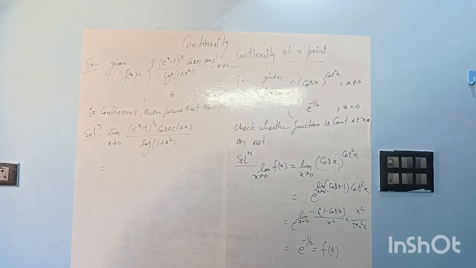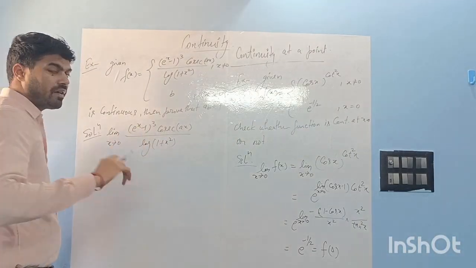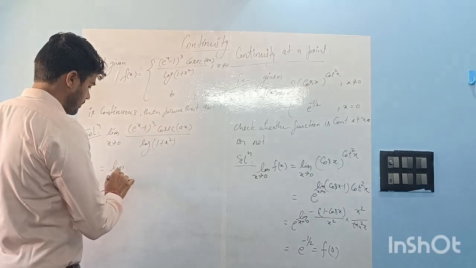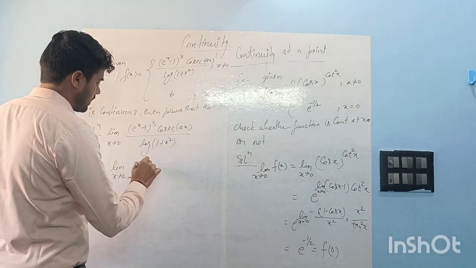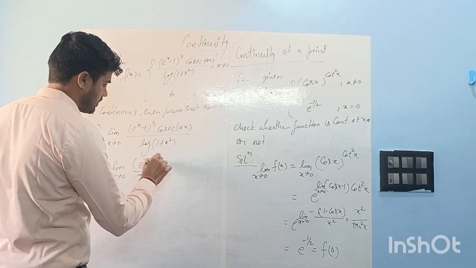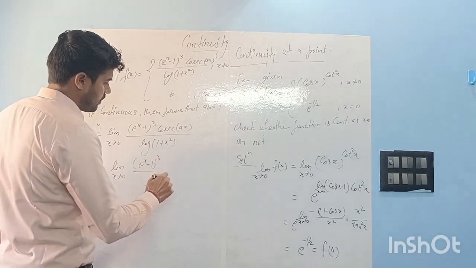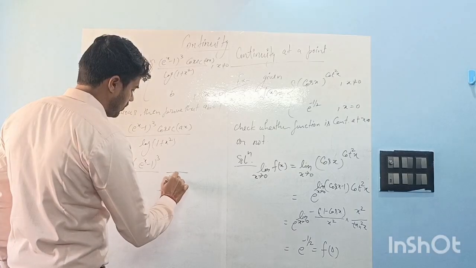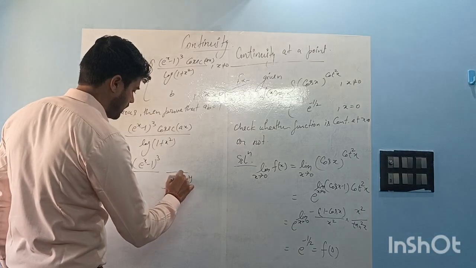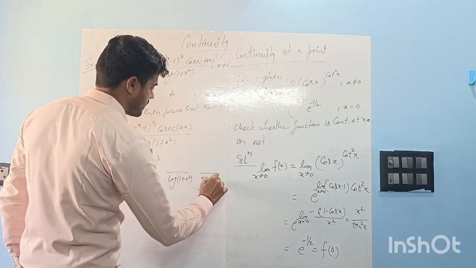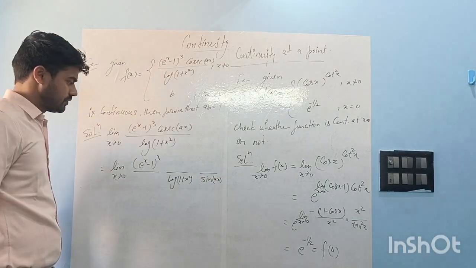Okay, so we will use our standard limit (e to the power x minus 1) by x. We'll do that later. Log(1 plus x square), and cosec ax we can write as 1 by sine ax, right?